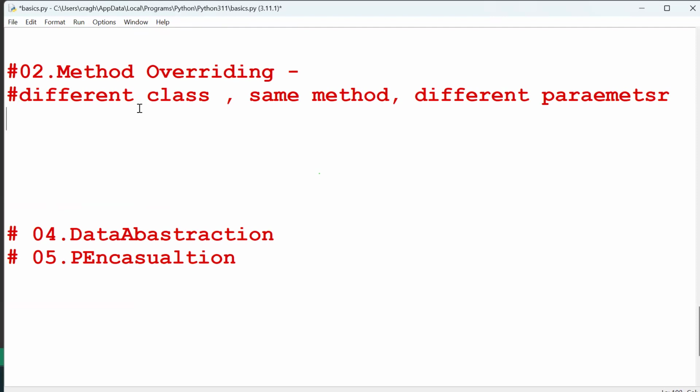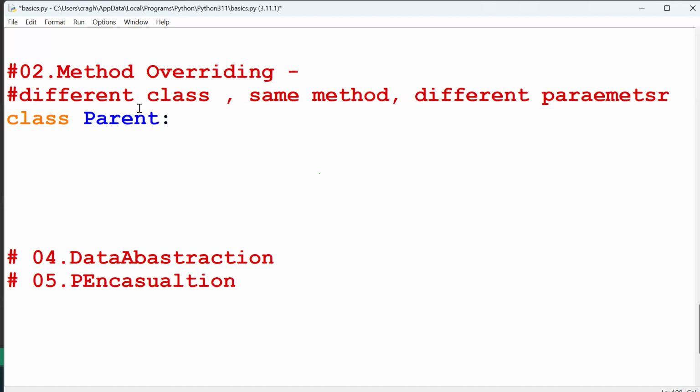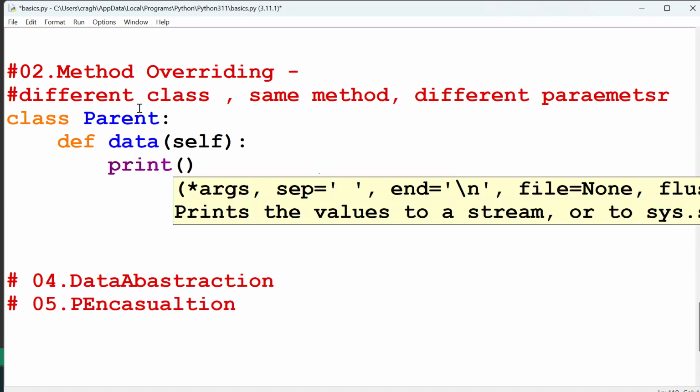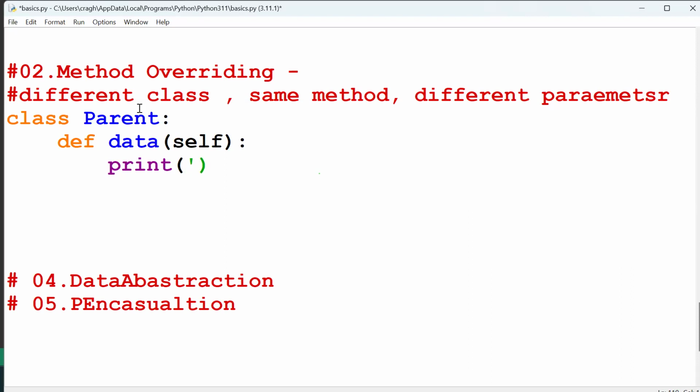Clear? For that, I'll create two classes. One class name, for example, is Parent. So def, a normal function. I mean, before the constructor init, a normal example will be data self, and print of "parent function." So one class is there.